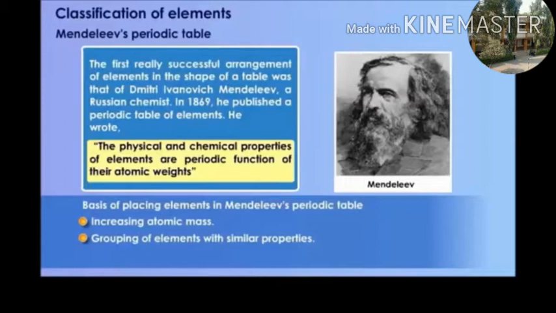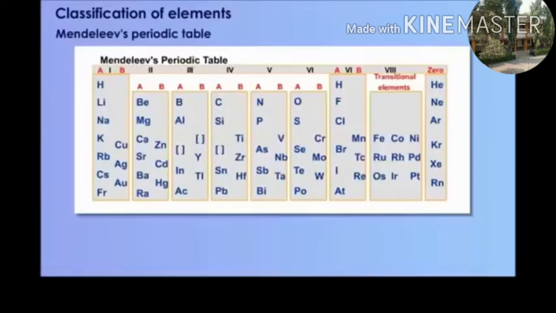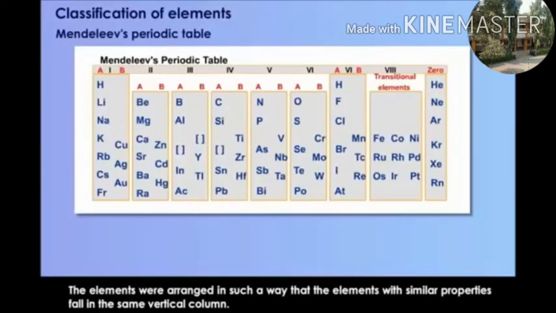Grouping of elements with similar properties: he grouped all elements with similar properties. In this way, Mendeleev arranged all the elements in his periodic table. In Mendeleev's periodic table, the elements were arranged in such a way that elements with similar properties fall in the same vertical column.